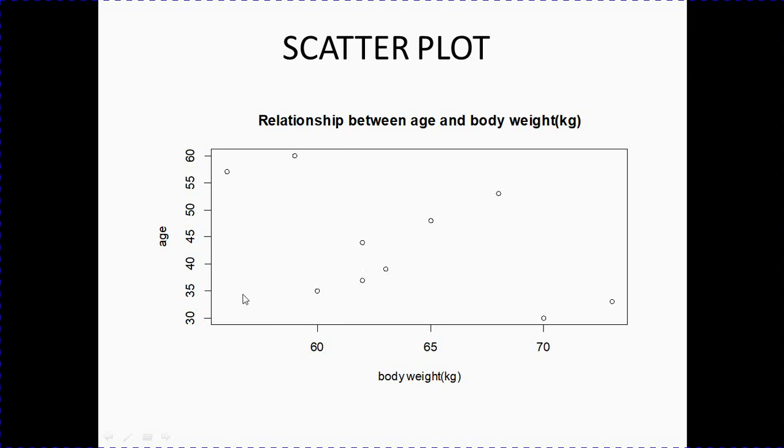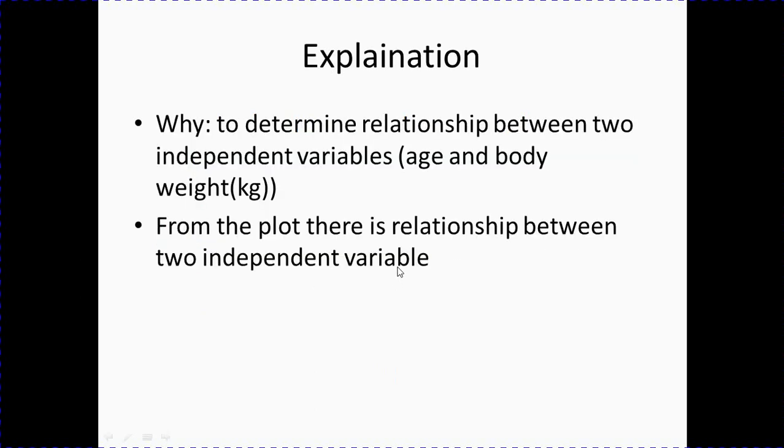So if you draw a line here, when we draw the best line of it, the points may move along the line also. So the direction is upward, which is a strong positive direction. So this is the explanation.